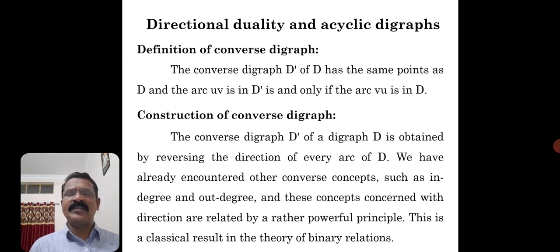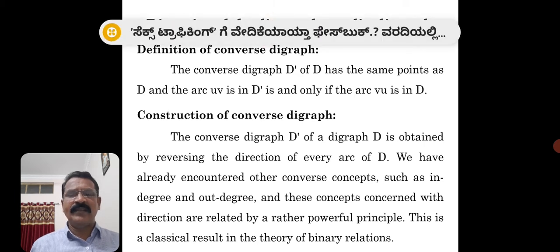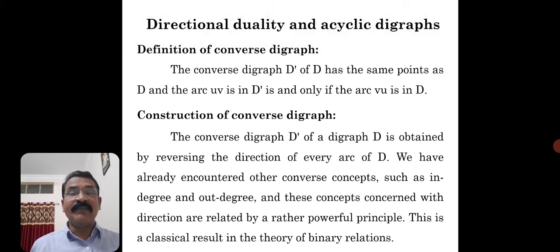Whatever digraph you get will be considered the converse digraph. Now, how to construct the converse digraph? The converse digraph D dash of a digraph D is obtained by reversing the direction of every arc of D.